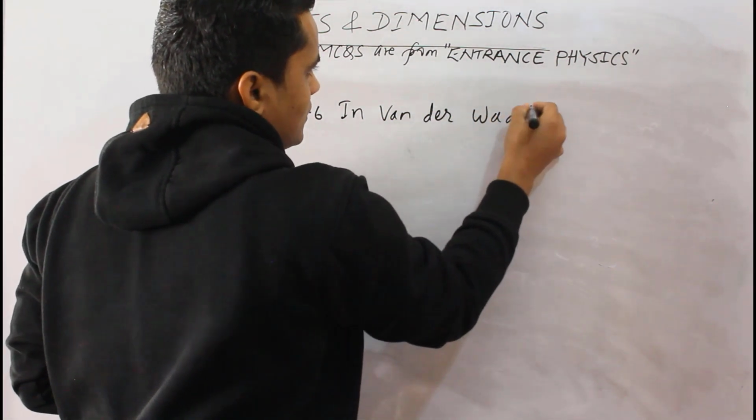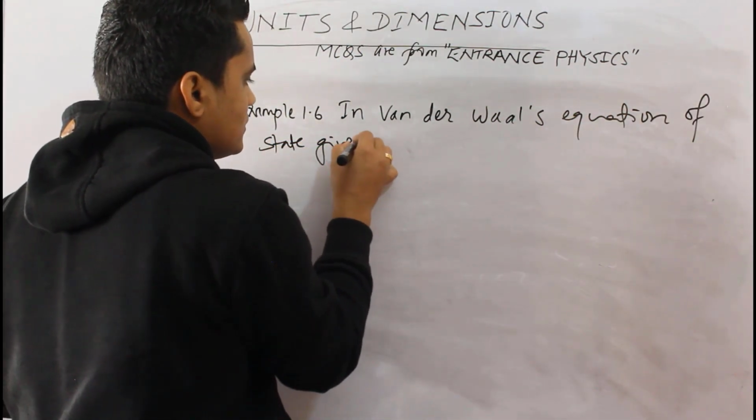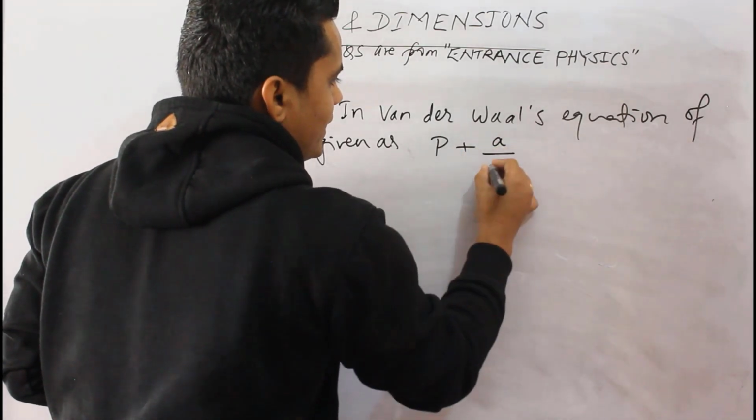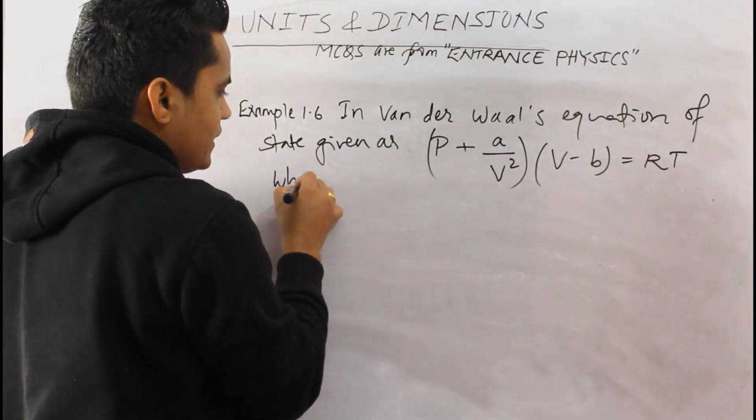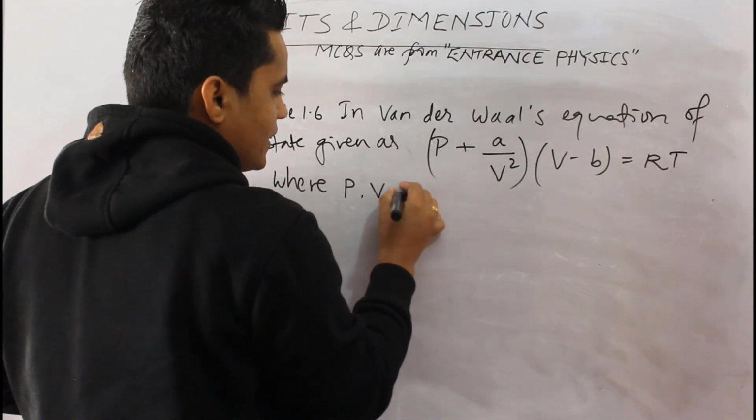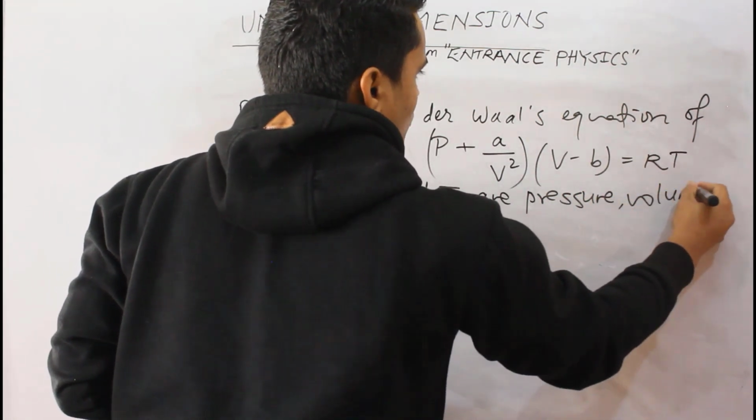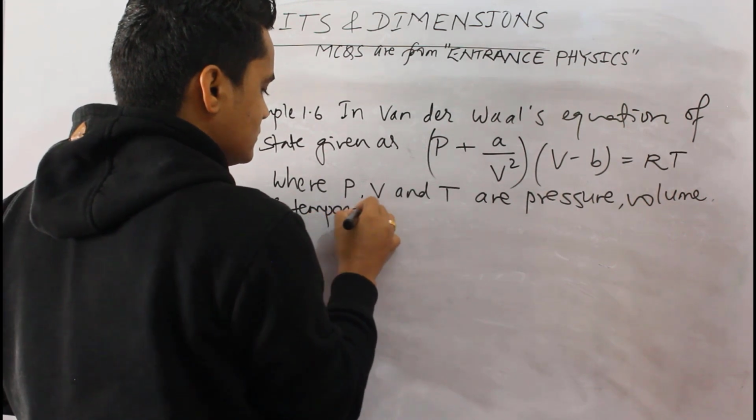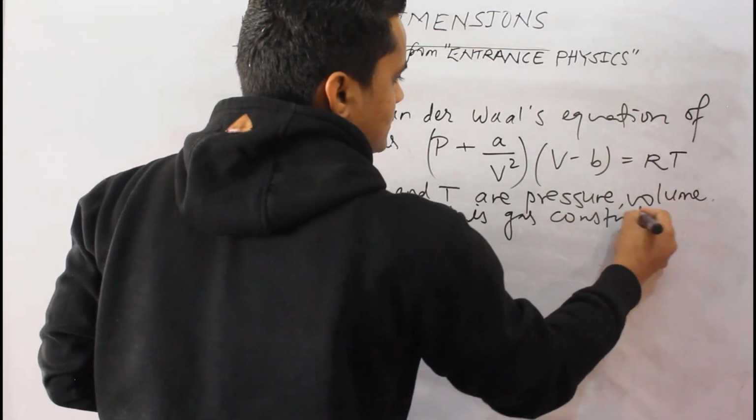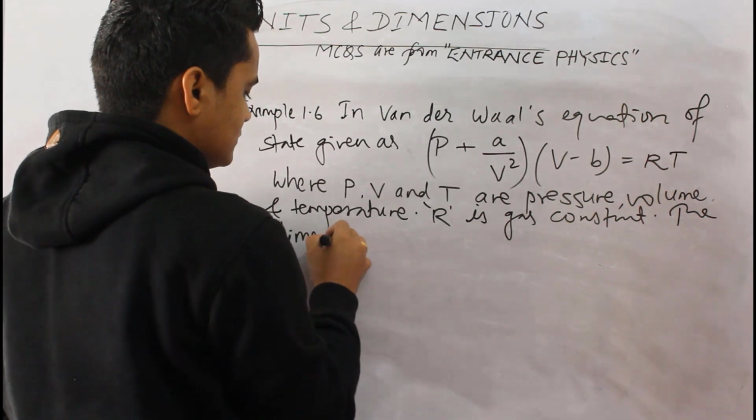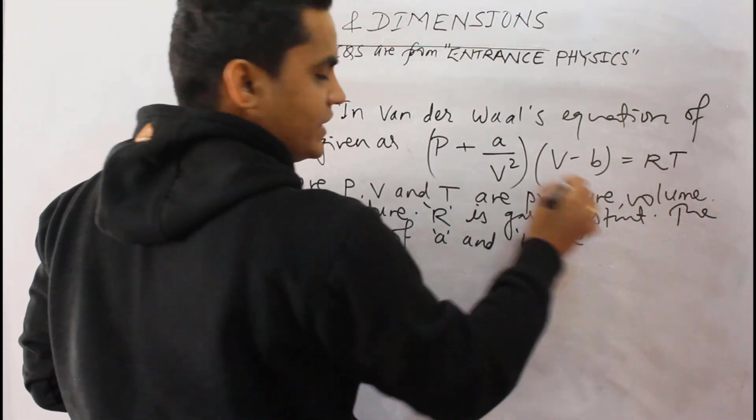In the Van der Waals equation of state, given as P plus A by V square times V minus B is equal to RT, where P, V and T are pressure, volume and temperature, and R is the gas constant, the dimensions of A and B are?